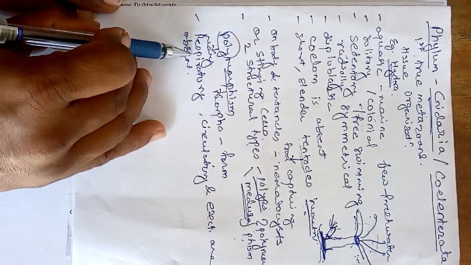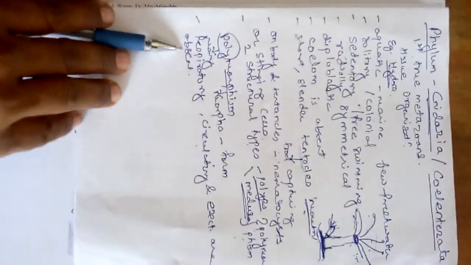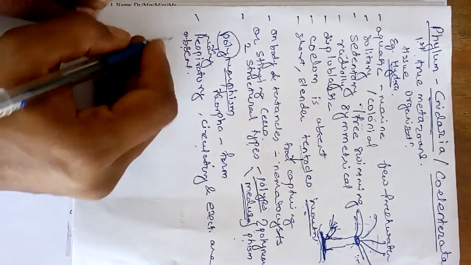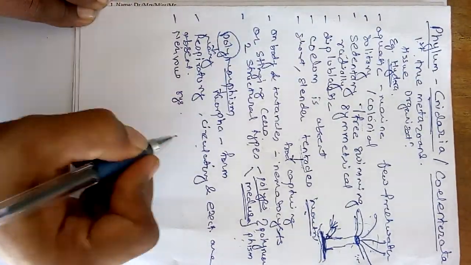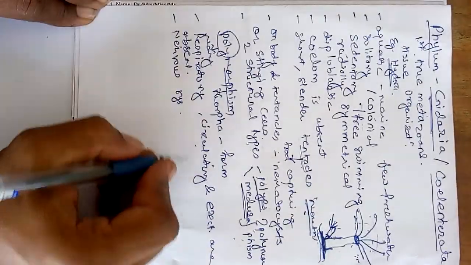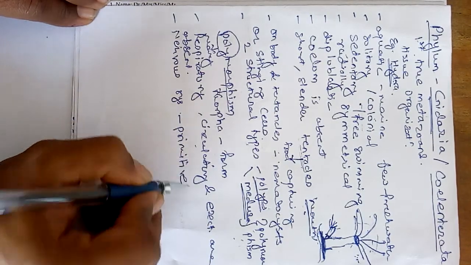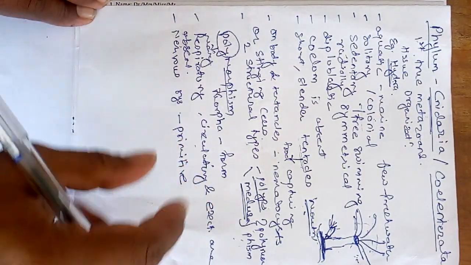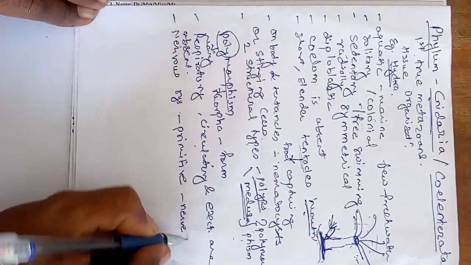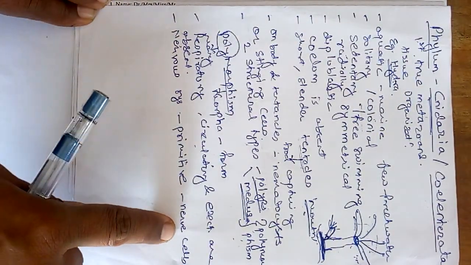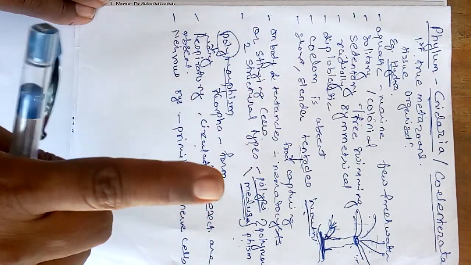But here we can say that the respiratory system, circulatory system and excretory system are absent or wanting. Then the next system, we call it the nervous system. The nervous system is present, but it is of primitive type. So primitive type means what? A network of nerve cells is present. Network of nerve cells means brain, nerve cord, sensory organs, such a type of structure is not there.